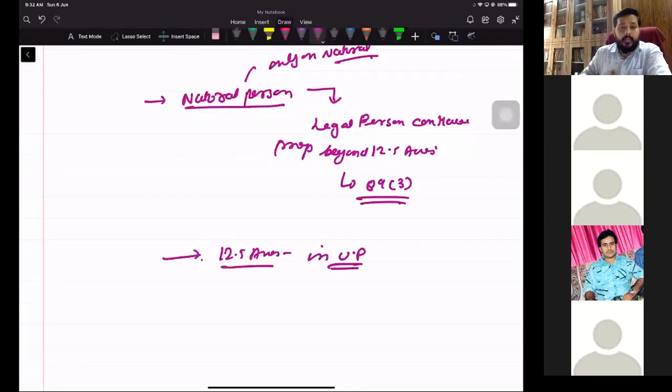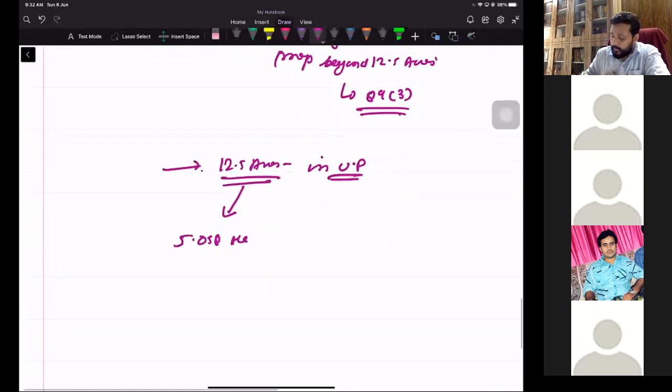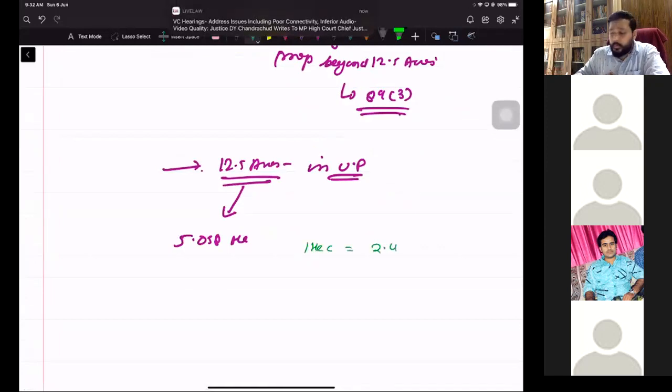When I say 12.5 acres, basically it is 5.058 hectare. If you practice, then 1 hectare is equal to 2.471 acres.